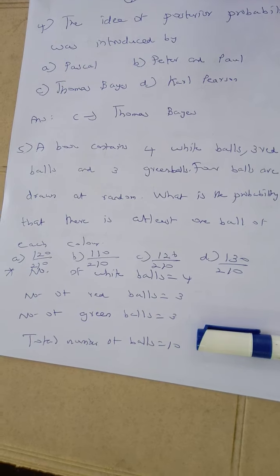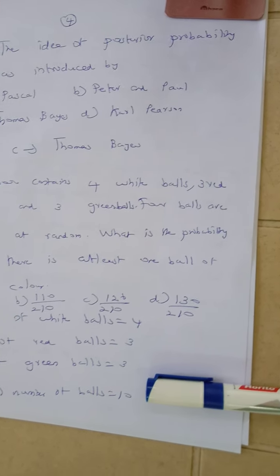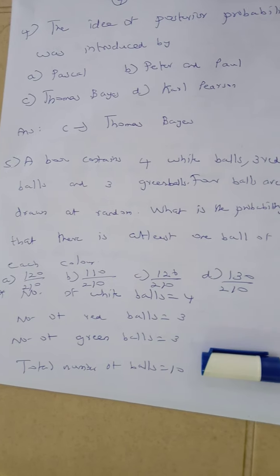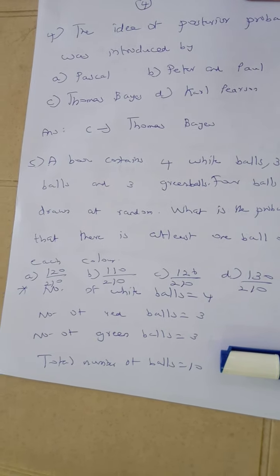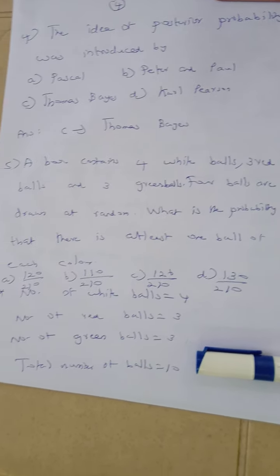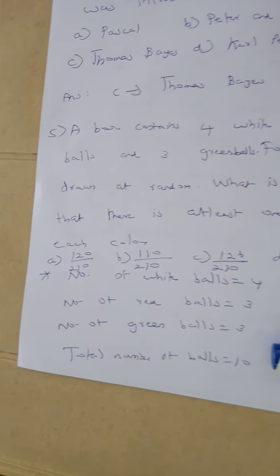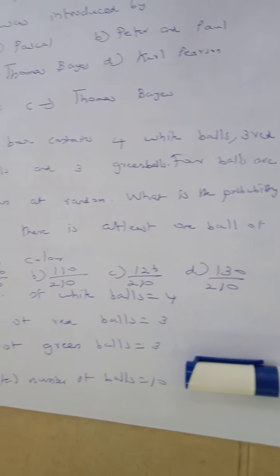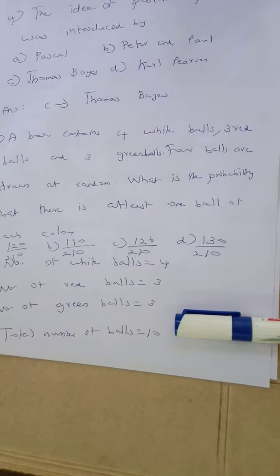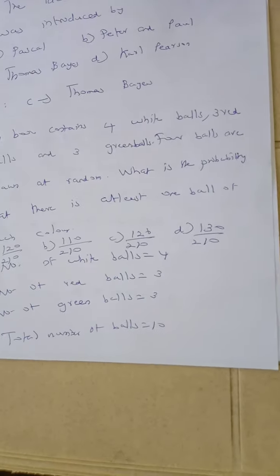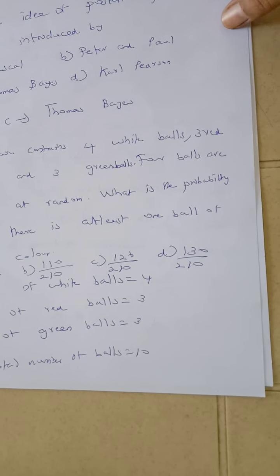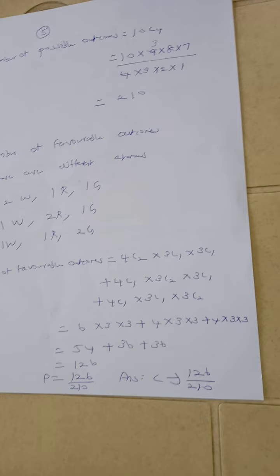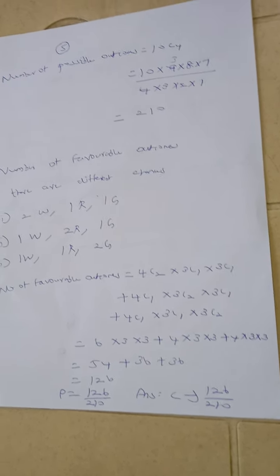Question number 5. A box contains 4 white balls, 3 red balls and 3 green balls. 4 balls are drawn at random. What is the probability that there is at least one ball of each color? So the total number of balls is equal to 10. Out of 10 balls, we are going to take any 4 balls at random. So the number of possible outcomes is 10C4.